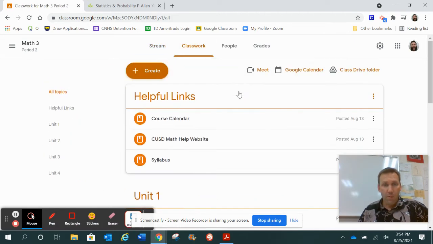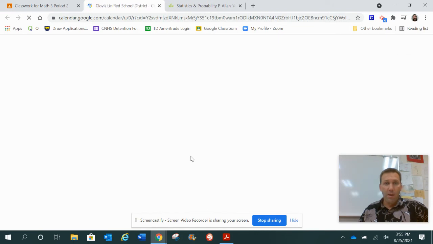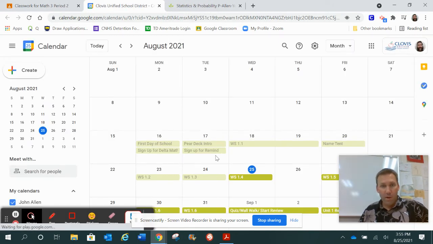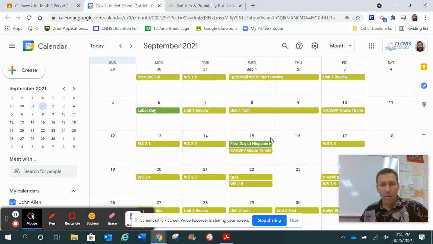So first of all, again, everything's going to be under the classwork tab. Here we have our course calendar. We can take a quick peek at that. So this tells us roughly what we're going to be doing pretty much every day throughout the year. We're going to go down to a more full month, so you can see what we're doing pretty much every day of the semester. The second semester probably isn't as accurate yet, and even the first semester, there's things that are subject to change, but this is going to be pretty much our schedule here.